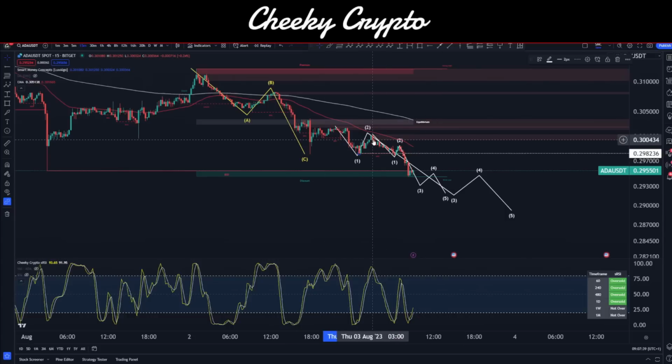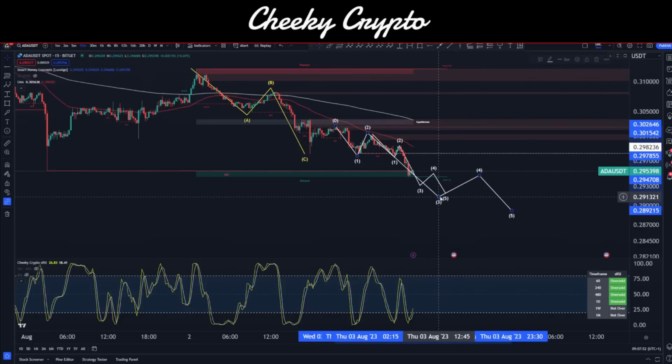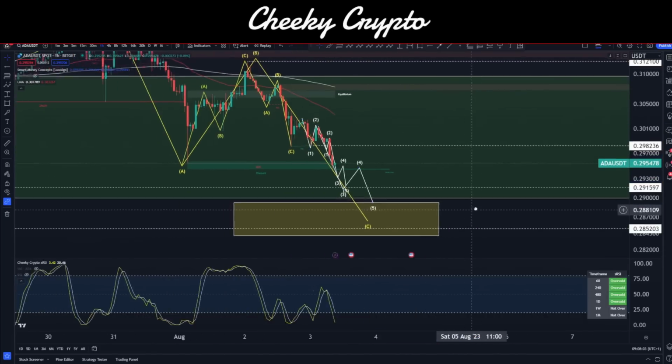Wouldn't necessarily mean we can't go down there. It just means that this particular pattern of data is the one that would not play out. Okay, so there's plenty of ways that we can still get down to our target range, but from a 5-wave impulsive movement, we would know that that would break this idea, this structured move to the downside. So 29.8236 would break that. Let's come back up into our 1 hour time frame, see if I can actually talk today.